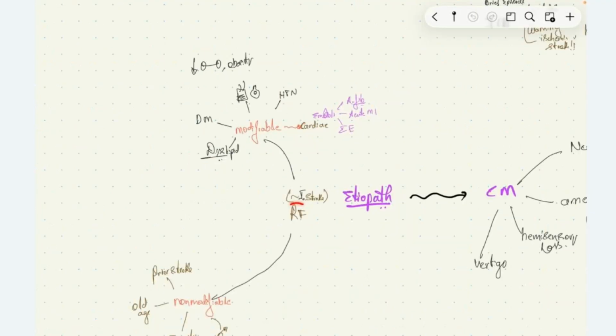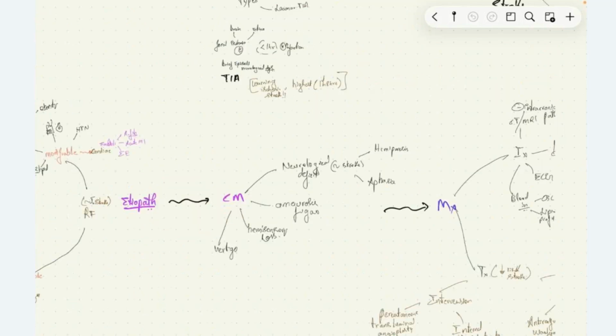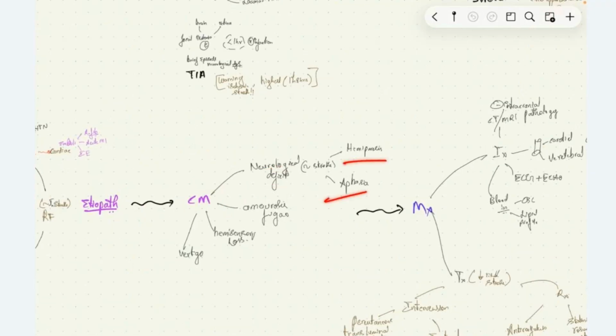In etiopathophysiology, risk factors, we have modifiable risk factors like cardiac embolism, which can be due to atrial fibrillation, acute MI and infective endocarditis, hypertension, alcohol intake, smoking, diabetes mellitus, dyslipidemia, reduced exercise, and obesity as modifiable risk factors. Non-modifiable risk factors, we have prior stroke, old age, family history, and male gender. Clinical manifestations, we have similar to stroke, that is neurological deficit, hemiparesis, aphasia, hemisensory loss, and amaurosis, transient loss of vision due to retinal ischemia, and vertigo.